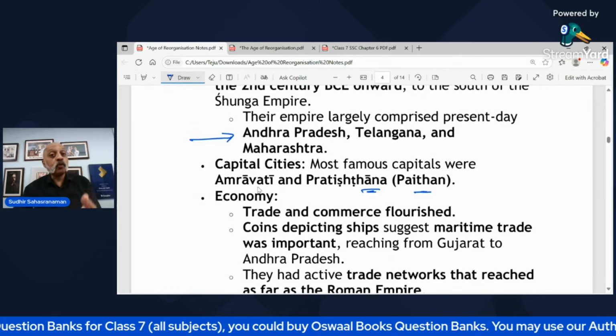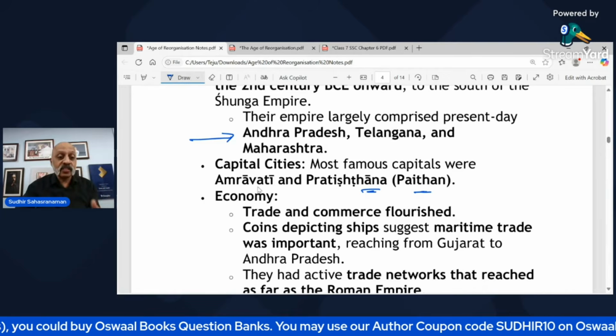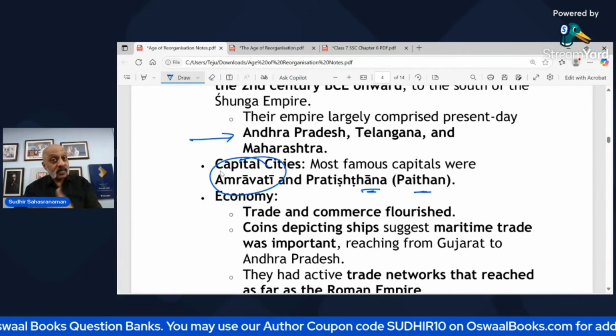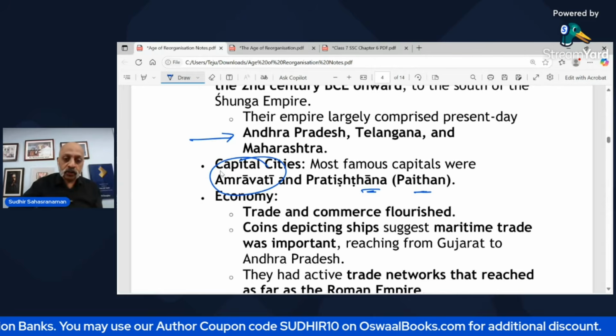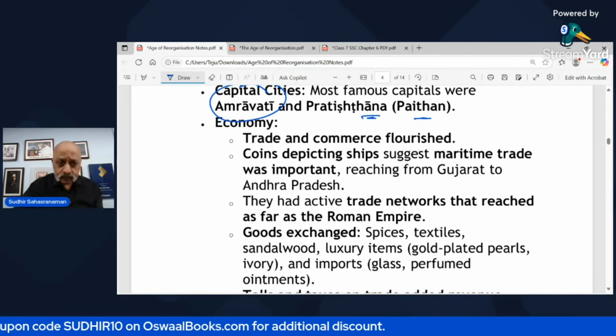Paithan. You know Paithani saris, which are very famous from Maharashtra. That essentially is the same area. Amravati is the area which is now in Andhra Pradesh. Also, of course, there's an Amravati in Maharashtra as well.